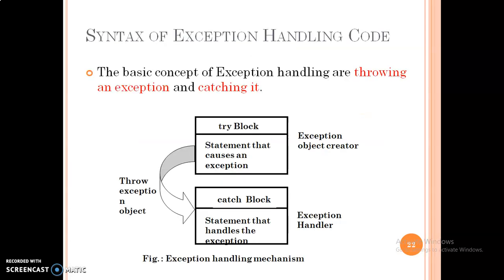This is exception handling. You can see here from the block diagram. This is the try block. In the try block, wherever you feel an error could be generated, you have to put it inside the try block, and that is going to be thrown by the try block and caught by the catch block. The exception generated here in the try block throws an exception object. It is always thrown in the form of an exception object. And this is the try and catch block diagram.